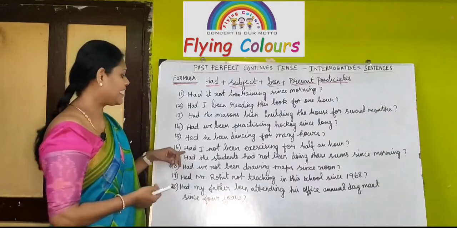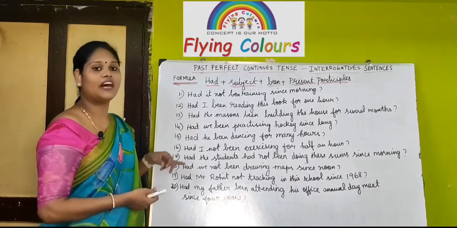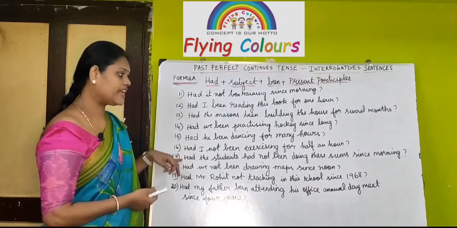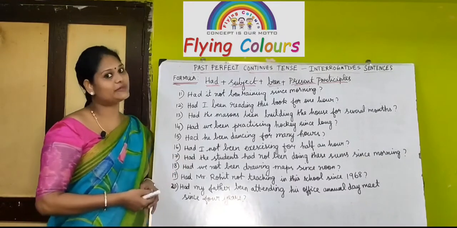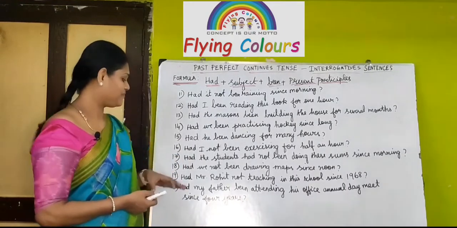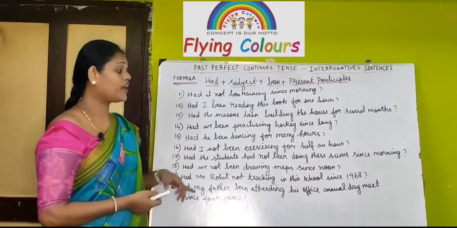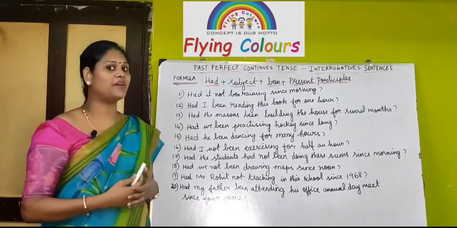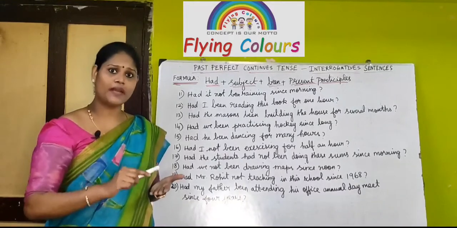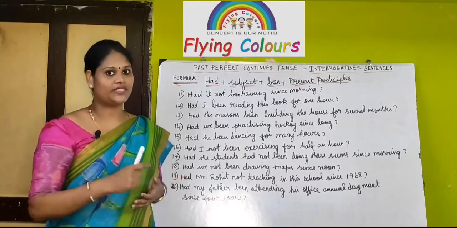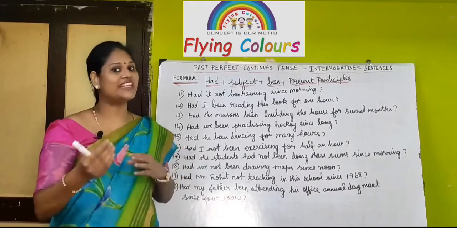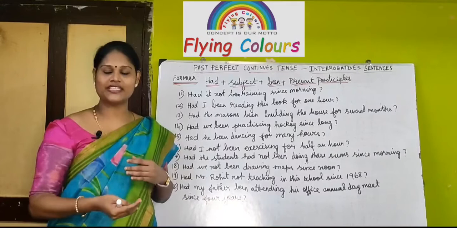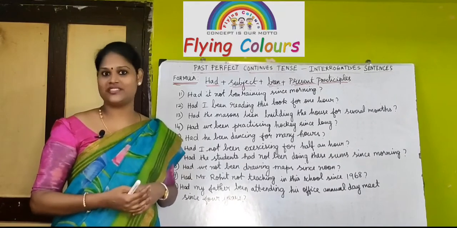Look at this. Had I not been exercising for half an hour? Right? The next one. Had the students not been doing these sums since morning? Question mark. Next. Had we not been drawing maps since noon? That means I am questioning my opposite person. Had we not been drawing maps since noon? Question mark. Likewise, you can use these interrogative sentences of past perfect continuous tense in your daily conversations.